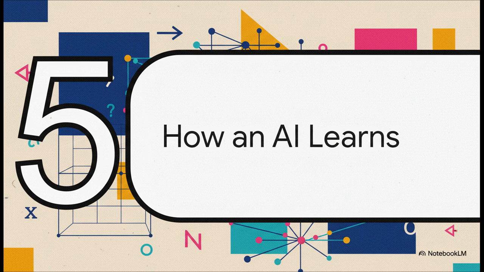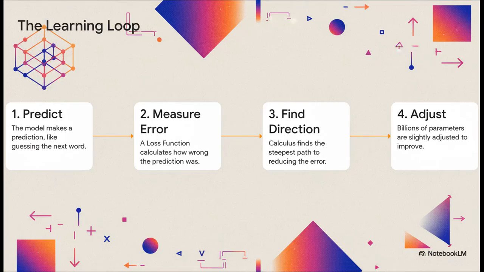Okay, so we've got the map, and we've got the context engine. But that leaves one last question. How does the AI build that map and refine it? How does it learn? It's basically a giant feedback loop. First, the model makes a guess, like trying to predict the next word in a sentence. Then it looks at the right answer and measures how wrong it was. That's the error. Next, using a whole lot of calculus, it figures out exactly how to adjust its internal wiring to make a slightly better guess next time. And finally, it makes billions of teeny-tiny adjustments to its parameters, ever so slightly nudging that whole map of meaning into a more accurate shape.